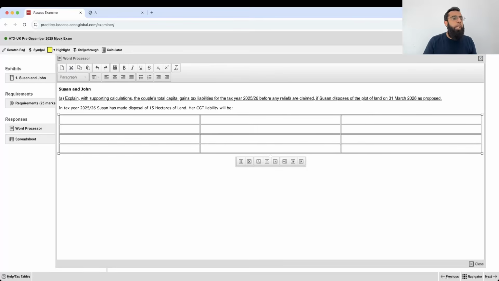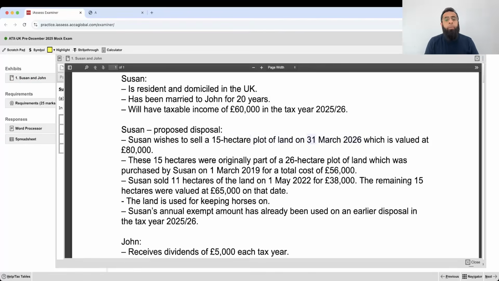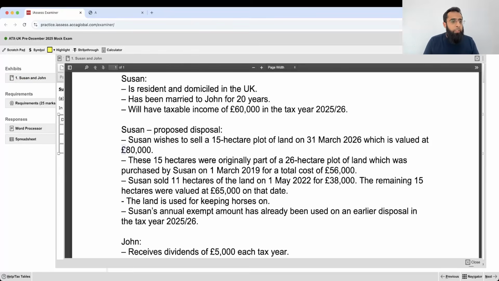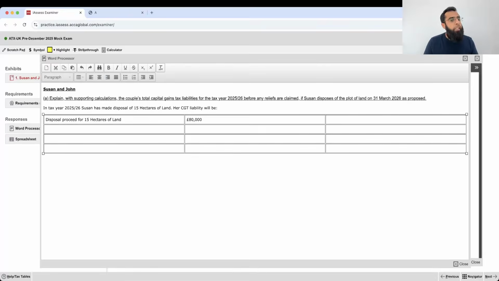Now, Suzanne has made a disposal of 15 hectares of land on 31st March 2026. The tax year, to be exact, ends on 5th of April; 6th April to 5th April is the tax year. So 31st March 26 is tax year 25-26. She is selling the land for 80,000 pounds. I will copy the pound sign, so every time I will just press Ctrl V to paste it. So disposal proceed for 15 hectares of land is 80,000 pounds.